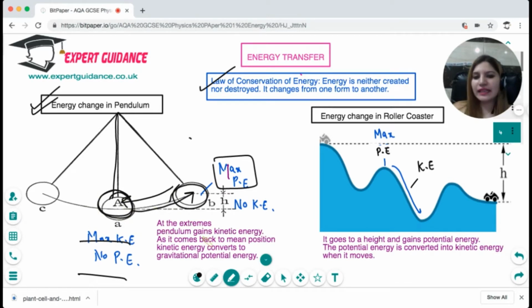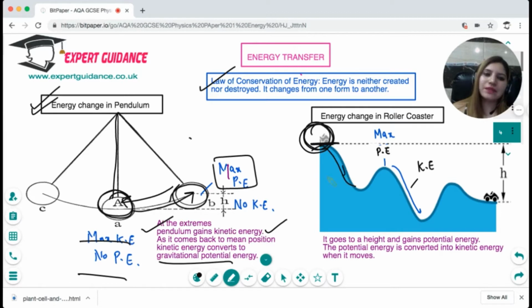So at the extremes, the pendulum has maximum potential energy. As it comes back to the mean position, the potential energy converts into kinetic energy. In the roller coaster, when it moves to a height, it gains the maximum energy in the form of potential energy. But when it falls down, that potential energy gets converted into kinetic energy, and it comes down with the greatest speed. Okay, in the exam, you can get different examples.